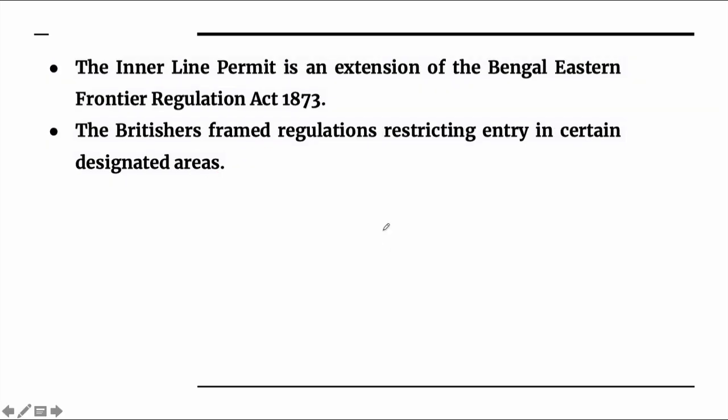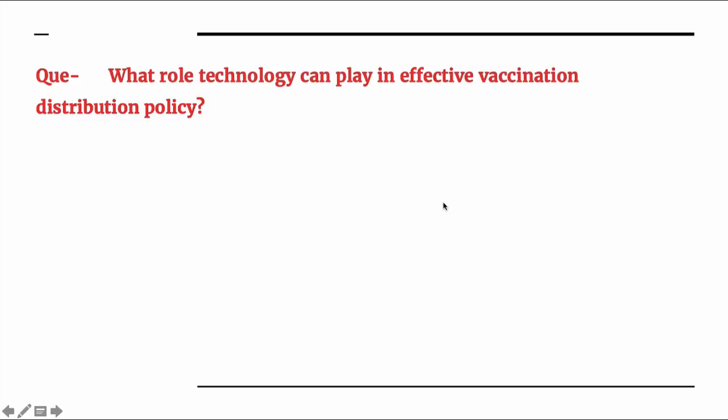The inner line permit is an extension of the Bengal Eastern Frontier Regulation Act 1873, under which the Britishers framed regulations in certain designated areas. They framed these regulations long back in 1873, but still it persists, and in order to preserve the indigenous culture and tradition and prevent illegal migrants and encroachment from outside, this ILP system continues in many of the northeastern states. So this point you need to understand.